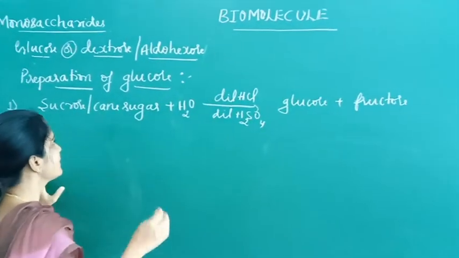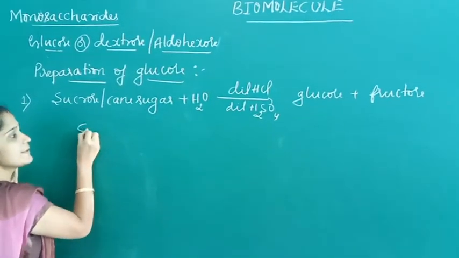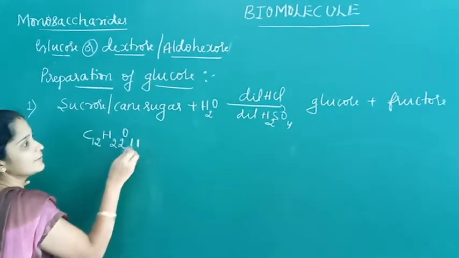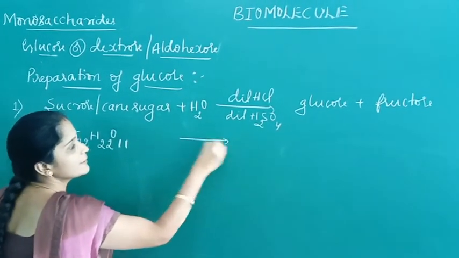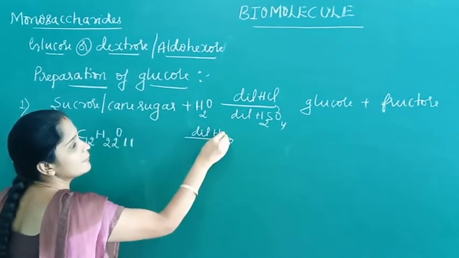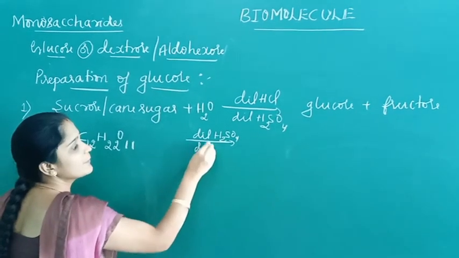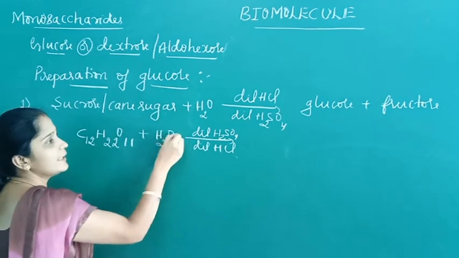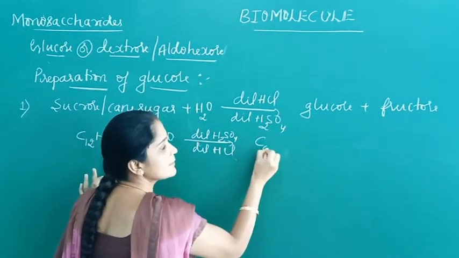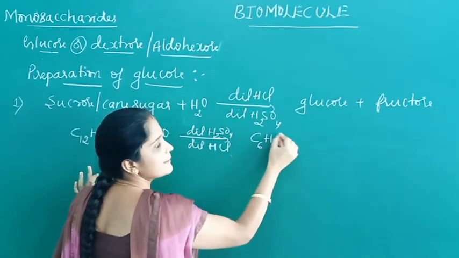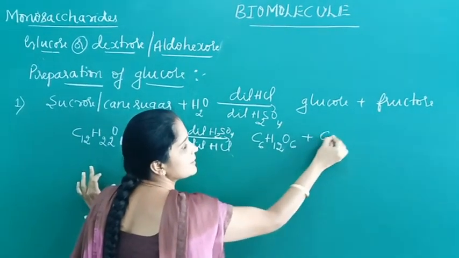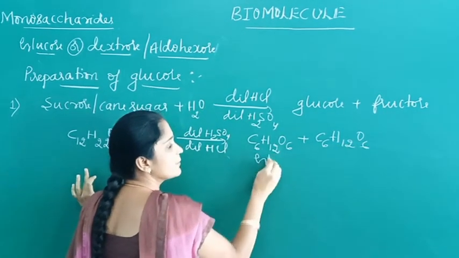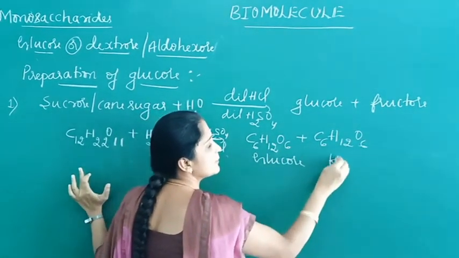The formula for sucrose is C12H22O11. On hydrolysis we get glucose, with formula C6H12O6, and fructose, also C6H12O6.